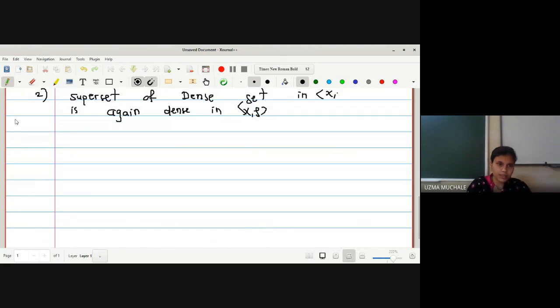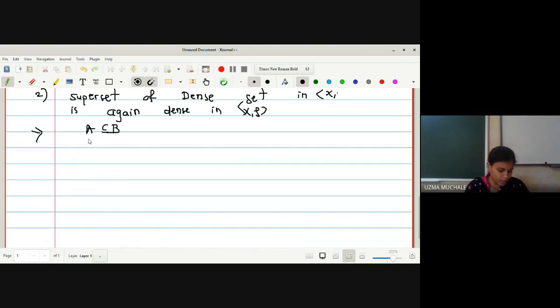So what will be the result for that? We have A subset of B. We have seen these types of properties for the derived set of A, the set of limit points, and for the dense set, the closure of the set. So let us now see the property for the dense set.